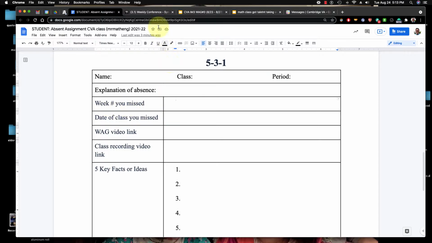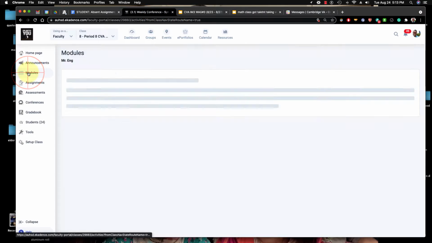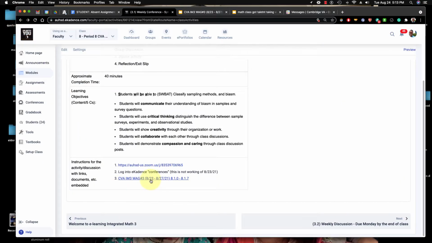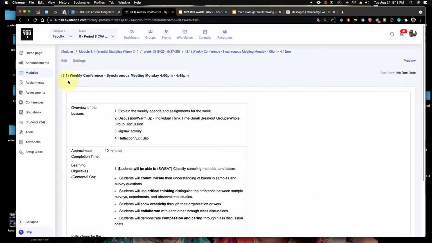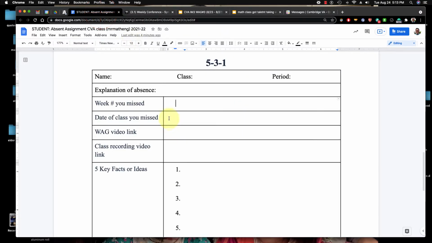So if you missed, for example, you go here. Actually, that was a better one where I had it. You know that the beginning of the week is the 23rd, right? Week at a glance, so week number 3. You also know it's week number 3 because of the 3 on the left side. That's the one you missed. And there's the date, right? So you can fill that in.